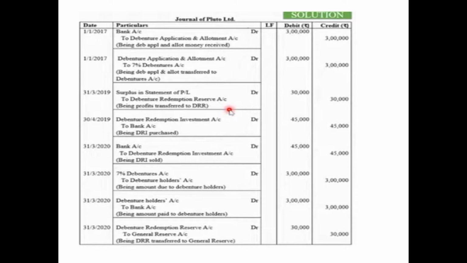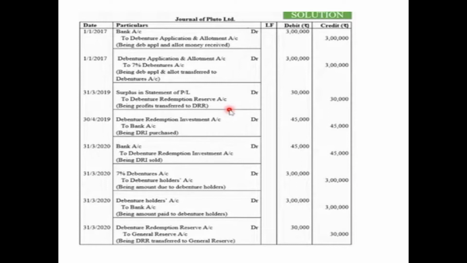Since in this question no information is given regarding the rate of interest on investment or something like that, we will assume the investment has realized the money which was actually invested. Soon after realizing the investment, we'll pass the due entry for debentures redemption on 31st March 2020. Be very particular with the date because date plays an equally important role. So the due entry will be, since the debentures are redeemed at par, 7% debentures account will be debited because we need to close this, to debenture holders account, that is 3 lakh, because these are redeemed at par.